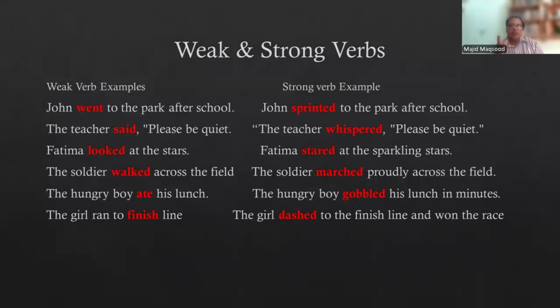Fatma looked at the stars. Fatma stared at the sparkling stars. The soldier walked across the field. The soldier marched proudly across the field. The hungry boy ate his lunch. The hungry boy gobbled his lunch in minutes. The girl ran to the finish line. The girl dashed to the finish line and won the race. So these are, in fact, the examples of the weak verbs and the strong verbs.